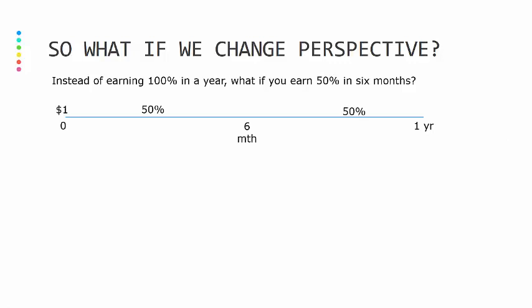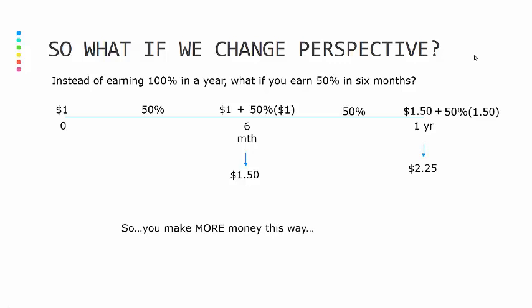Same scenario as before, where you start with $1. However, at 6 months, the bank's going to pay you. You're going to have your dollar you started with, and the bank's going to pay you 50% of your dollar. So that would give you $1.50. At 6 months, that's what's sitting in your bank account. Then for the rest of the year, the bank's going to pay you again. This time you have $1.50 currently in your account, and the bank's going to pay you 50% of your $1.50, which would give you $2.25. You made more money. You made a quarter more.